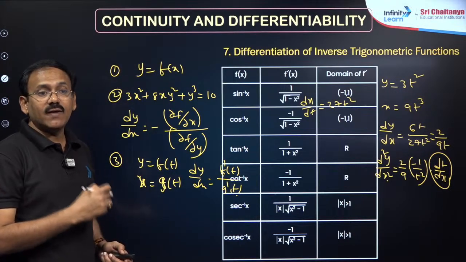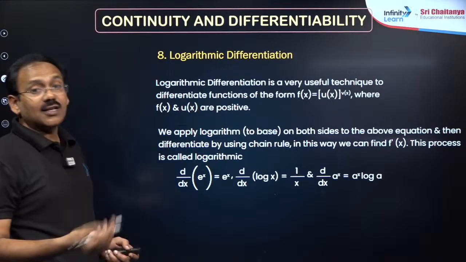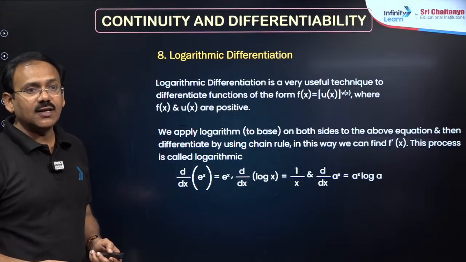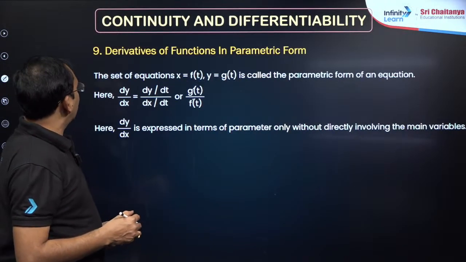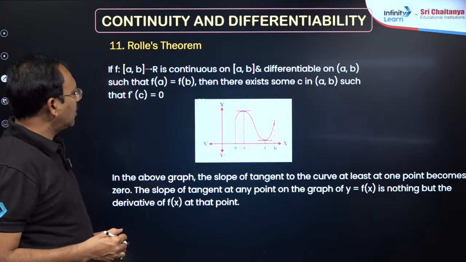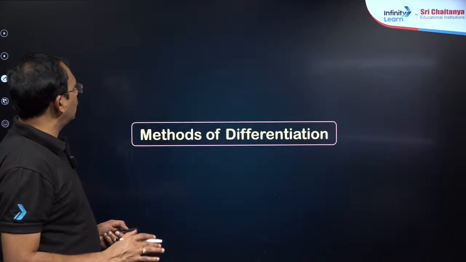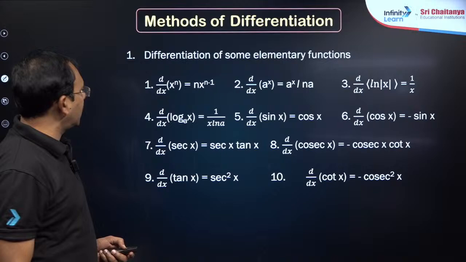and another point is you may be given a trigonometric substitution, where the problem becomes easy, and logarithmic differentiation, especially when a variable power variable is there, you have to find the derivative by using logarithm, my dear friends, right? Yeah, parametric differentiation, second derivative you know. Mean value theorems are not there, in the sense I don't want to touch these, right. So this is about methods of differentiation.